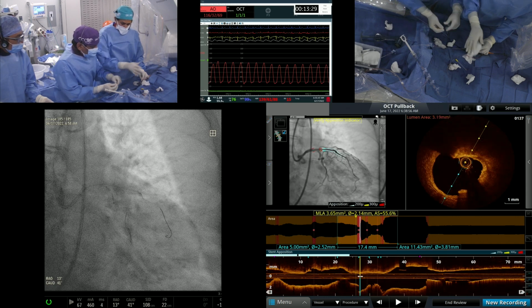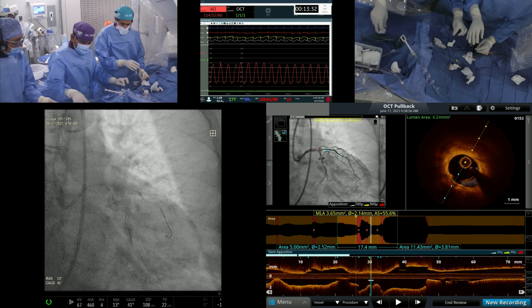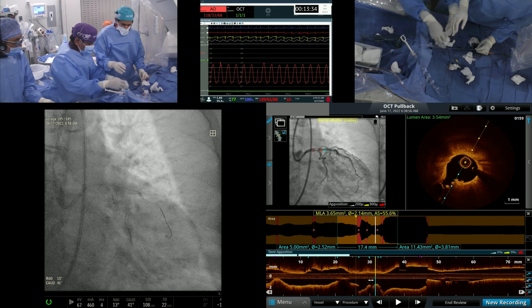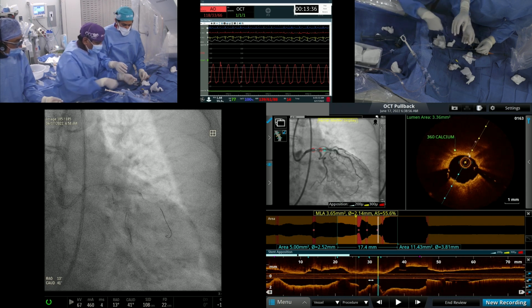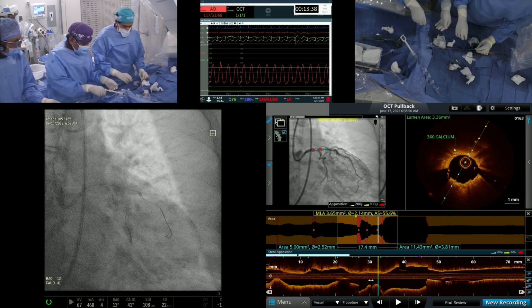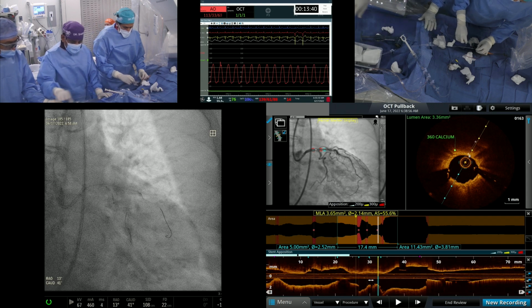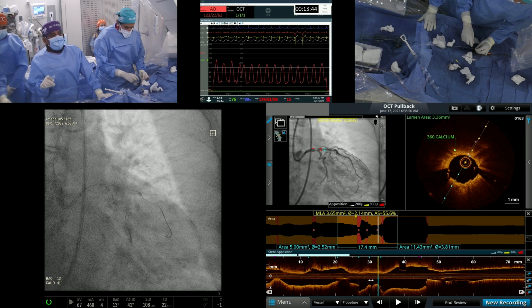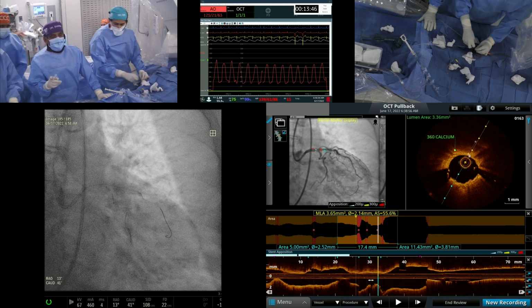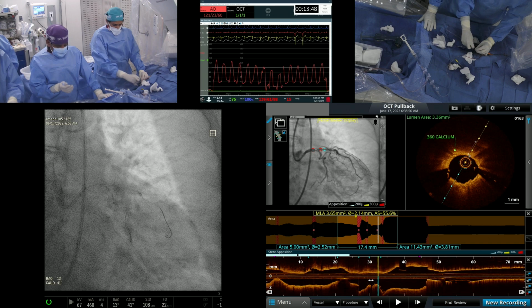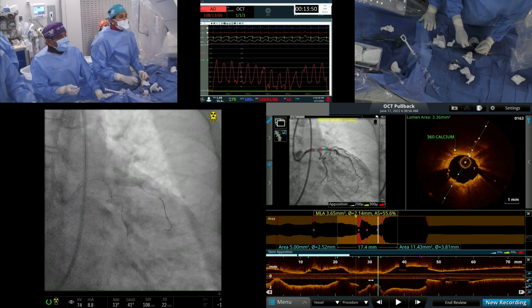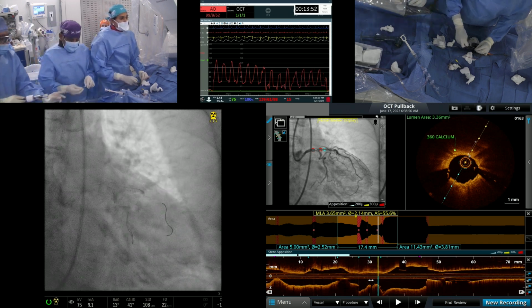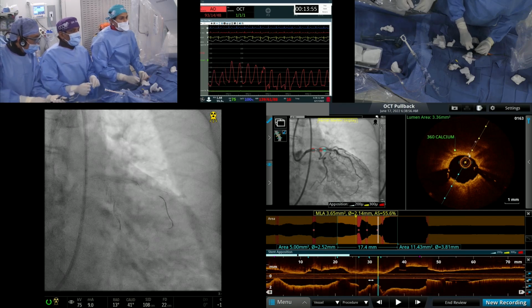I know that in India, everybody loves DK crush. You did not want to image the circumflex ostium before putting this stent? No, but the question is, what will it tell us? Angiographically it looks good. The maximum restenosis we would expect would be at the circumflex ostium. Understood. But imaging at this time will tell us what? We already showed you angiographically how it looks, so you could see the full expansion.